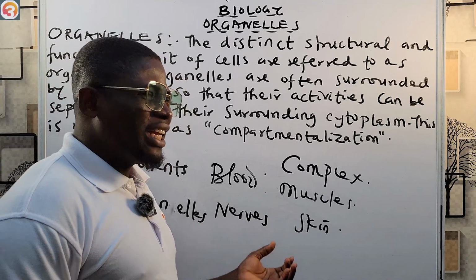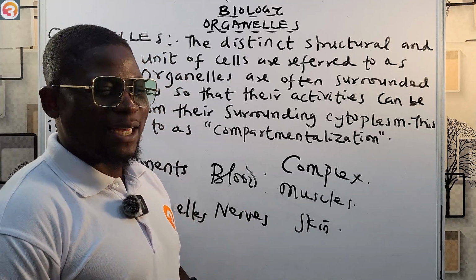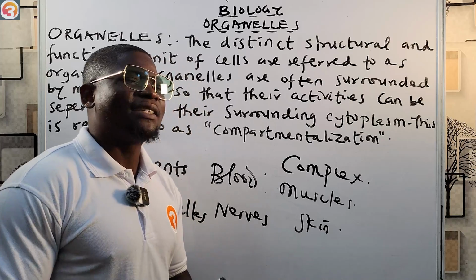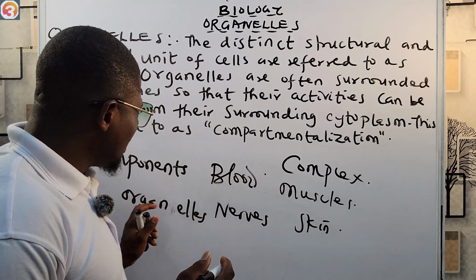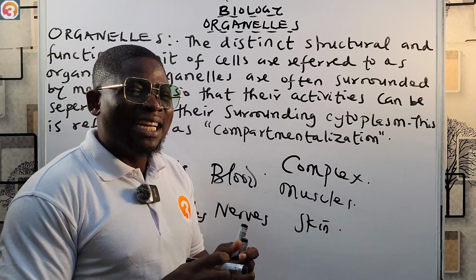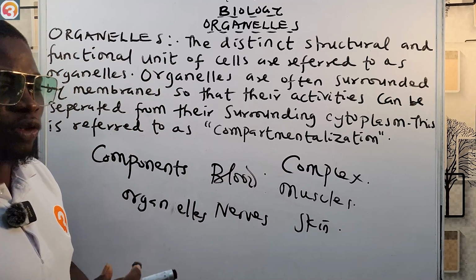I like to think of organelles as tiny organs that perform specific functions for the cell.